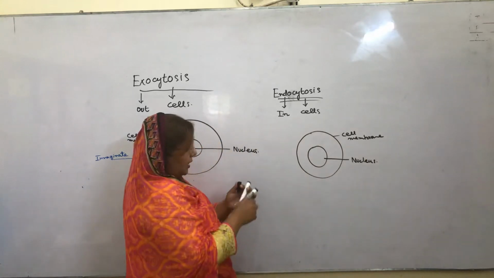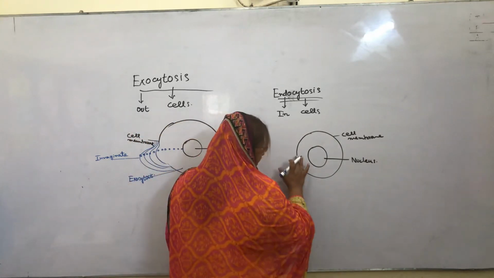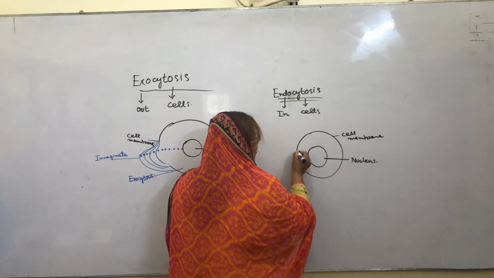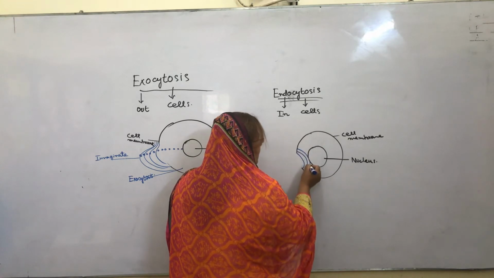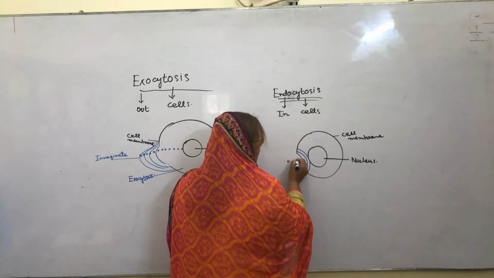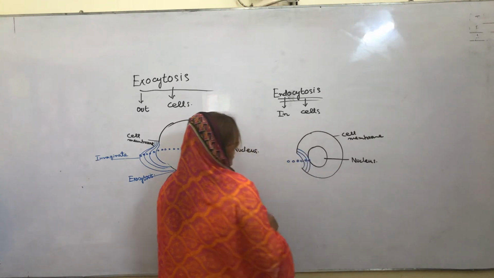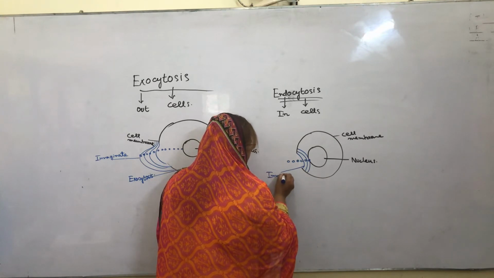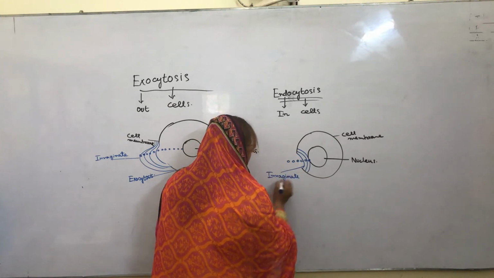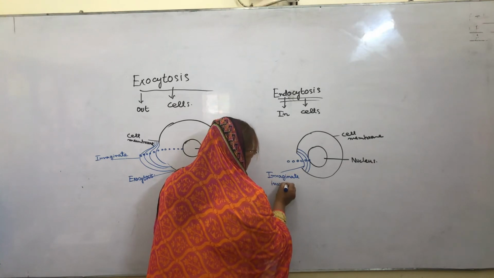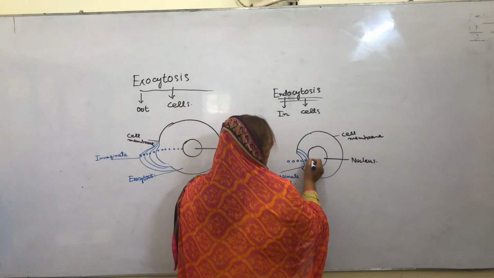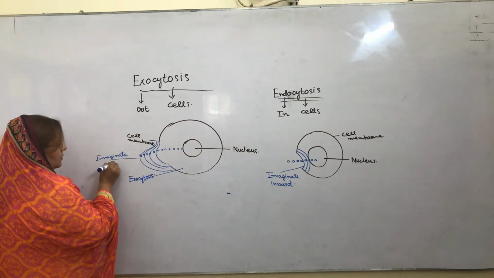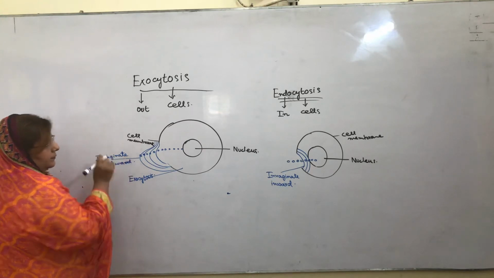Which materials are good for the body of the plant? At that time the cell wall invaginates inward, and the materials enter the body of the cell. In exocytosis, it invaginates outward.